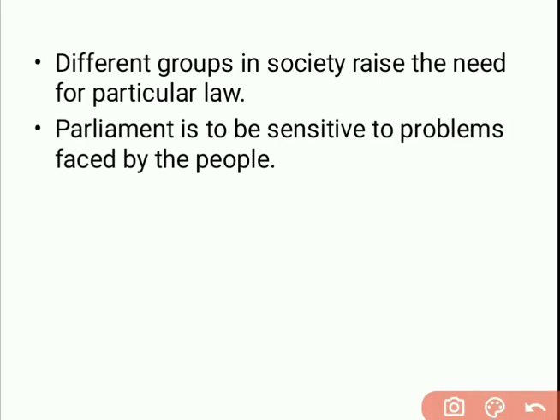How does the need of law emerge in society? First of all, different groups in society raise the need of a particular law.